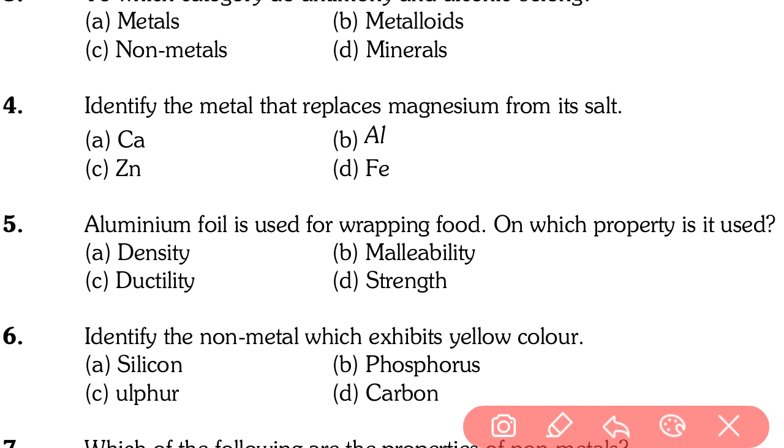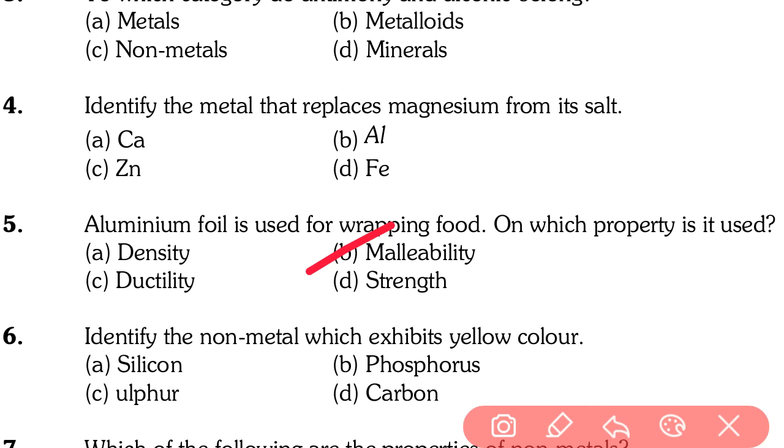Okay. Aluminum foil, question number 5. Aluminum foil is used for wrapping food. On which property is it used? Everyone knows the various physical properties shown by metals; among them, which property of aluminum is used for wrapping food? I hope you have done this question. So the right answer is malleability. Question number 5 answer is B. Malleability is the property of metal in which it can be converted into thin sheets. So in aluminum foil, due to its malleability, it is used for wrapping food.